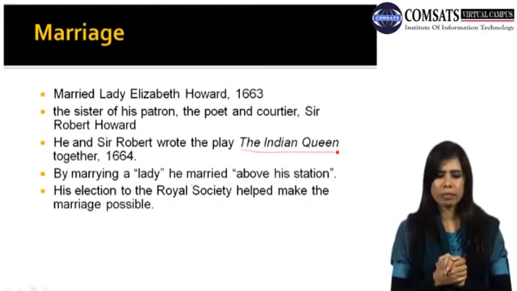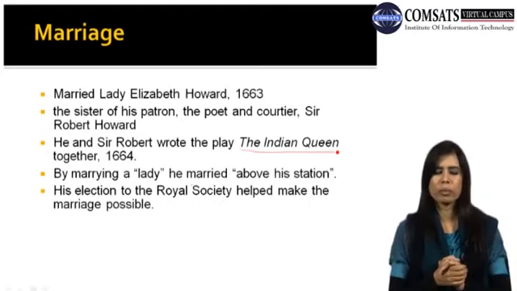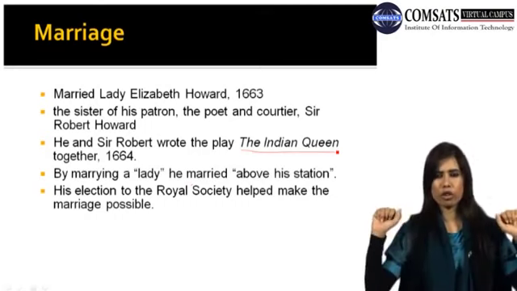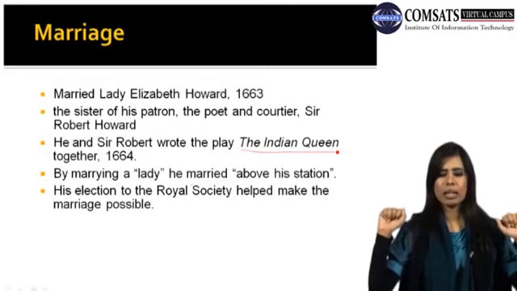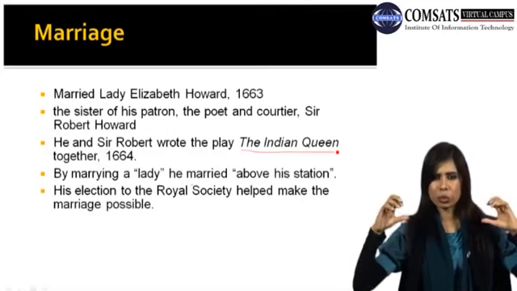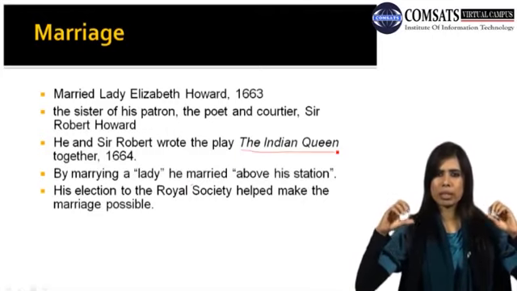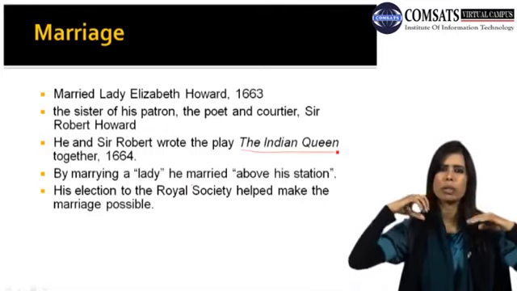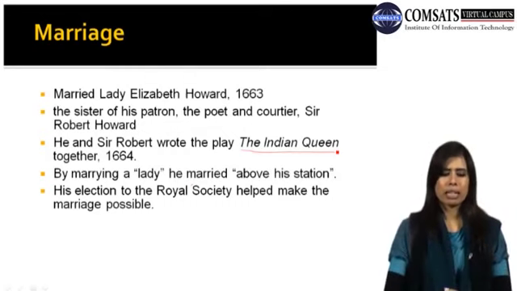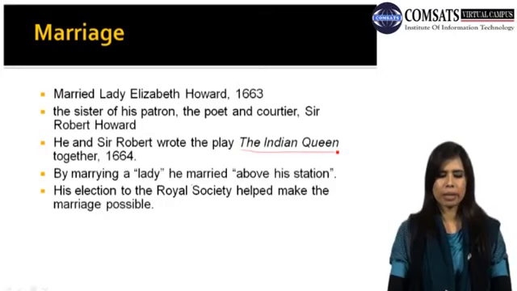By marrying a lady, he married above his station. So my dear students, when he got married to that lady, he married above his station as well. Above his station means people who belong to the higher rank or higher class of society. His election to the Royal Society helped make the marriage possible.